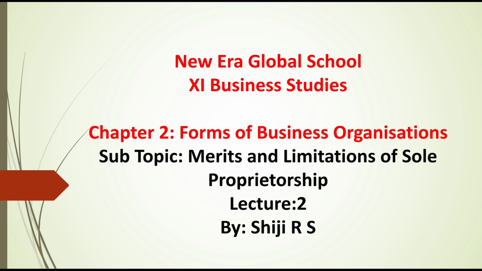In previous videos we already discussed different forms of business organization. The names are sole proprietorship business, partnership, Hindu undivided family business, cooperative society, and joint stock company, isn't it? Each of these has its own merits and limitations also.